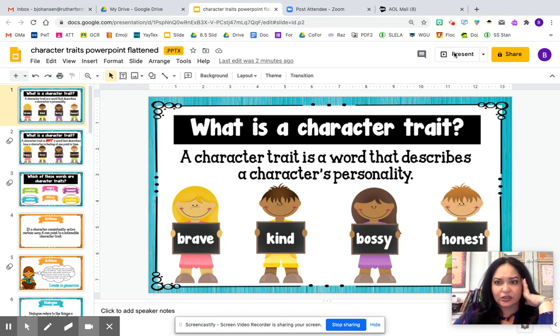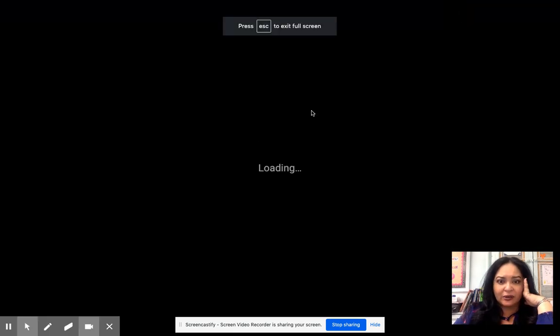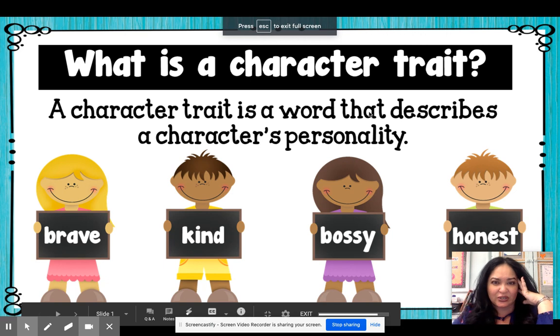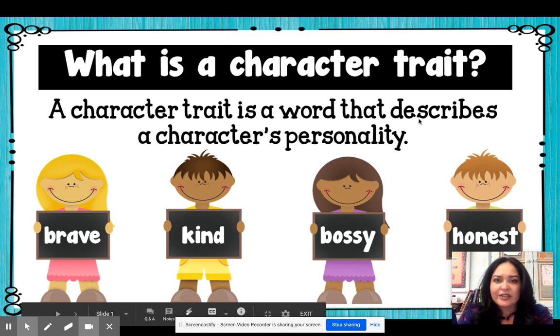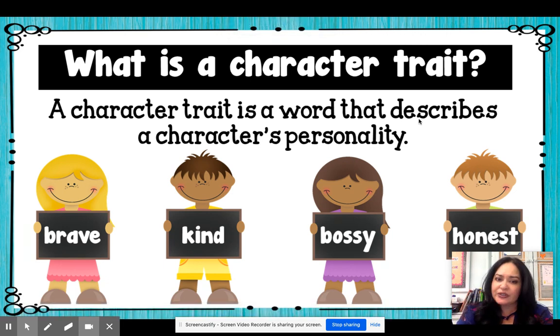So, what are character traits? Here we go. Let me start my presentation. A character trait is a word that describes a character's personality. Let's think about Little Red Riding Hood and the wolf. The wolf was sneaky, right? He tried to trick Little Red Riding Hood. So sneaky would be a word that describes the wolf's personality.